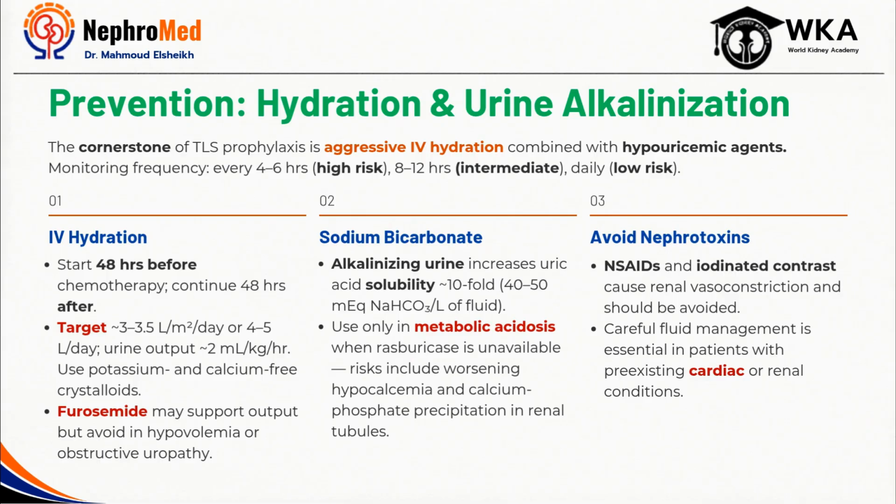The bottom line is that successful TLS prevention relies on maintaining renal perfusion, reducing uric acid burden, and protecting the kidney from additional hits and insults. When these measures are implemented early, many cases of severe TLS can be prevented altogether.